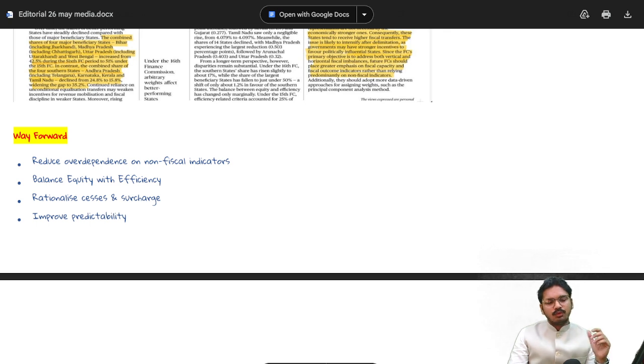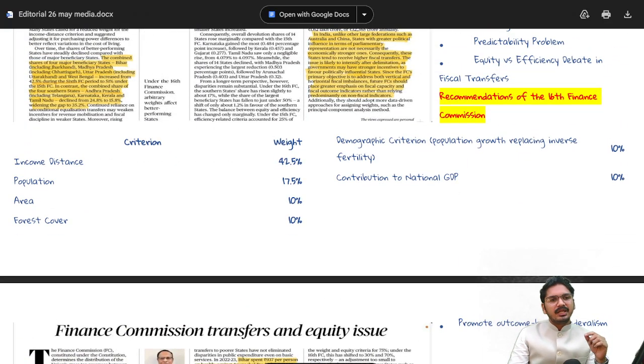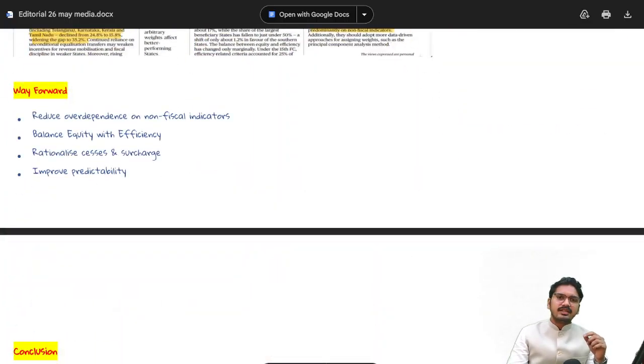The way forwards are as follows. They suggest that there should be a reduction in the over-dependency on non-fiscal indicators. Like in this case, the contribution to national GDP would be a fiscal indicator, whereas population is a non-fiscal indicator. Income distance is a fiscal indicator, but area is a non-fiscal indicator. So the article points out that there should be more emphasis on fiscal indicators rather than on non-fiscal indicators.